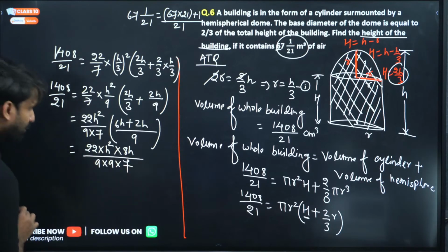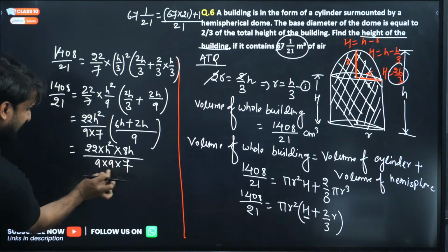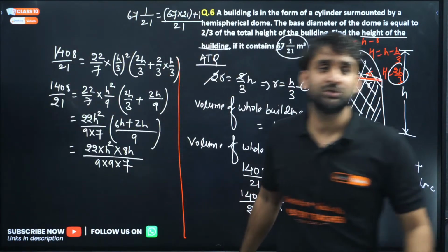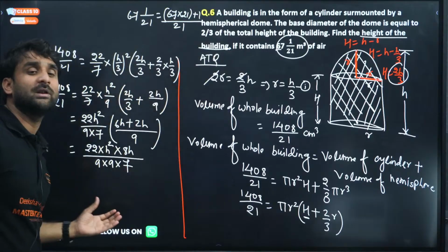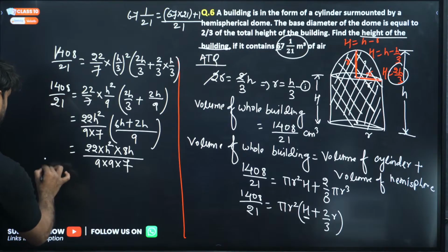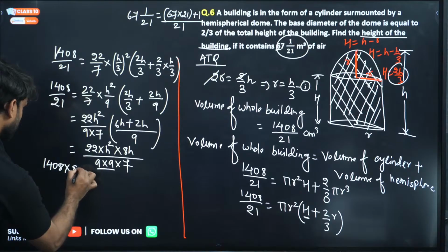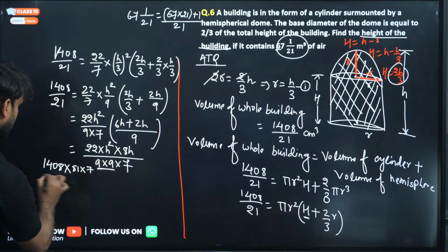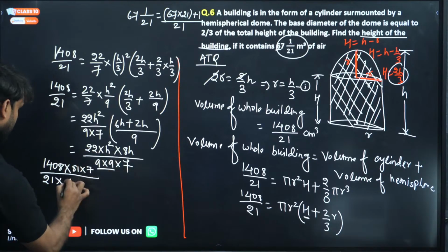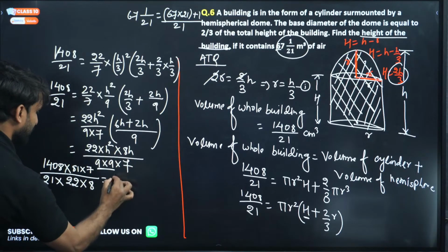So what we have to do? We have to find out h cube. So can we send these numeric values to the right hand side, because we want to calculate the value of small h. So we have to separate the small h alone. So now we can write one thing here, 1408 into 9 9 is 81 into this 7 will go there, divided by 21 into this 22 into 8. 22 into 8 will go in division form, h square into h will be h cube.